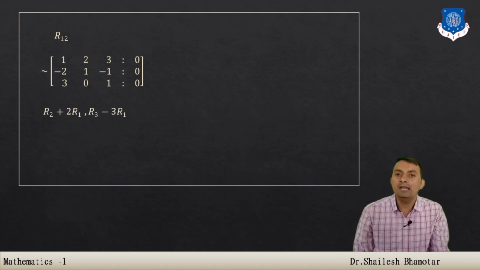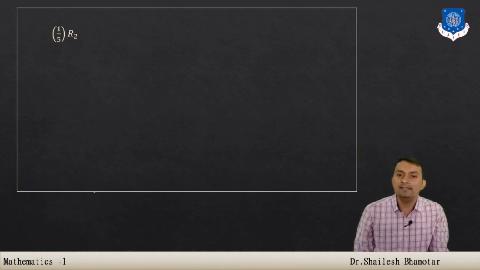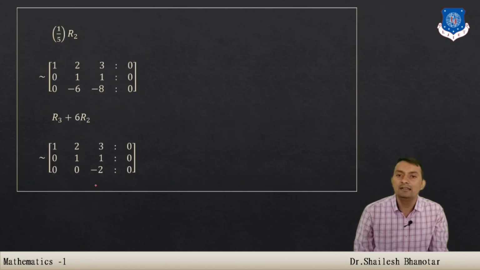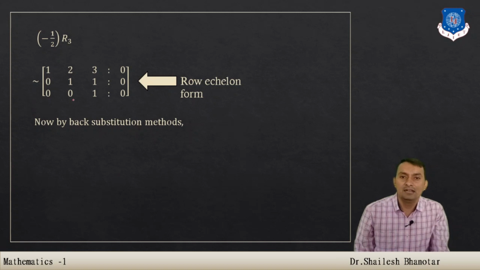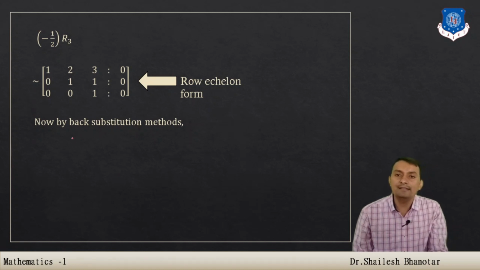So whenever we apply all these operations, you will get this form, and this is known as the row equivalent form. And after that we are going to apply the back substitution.